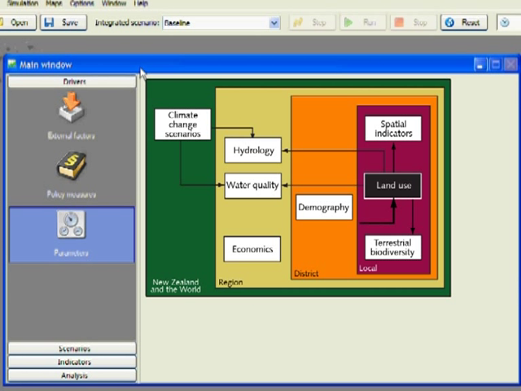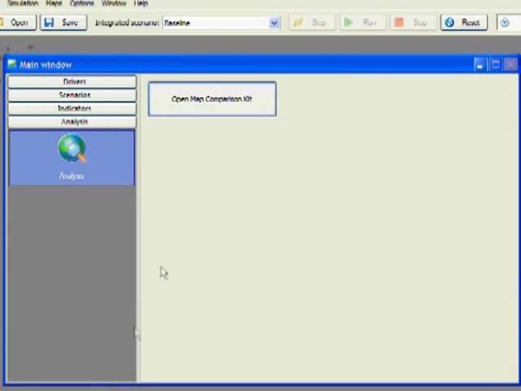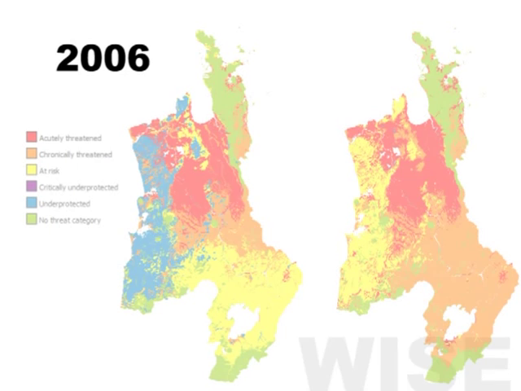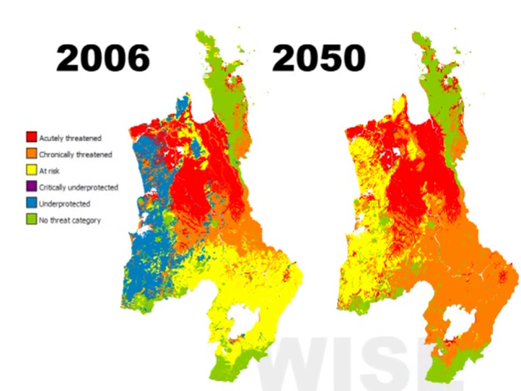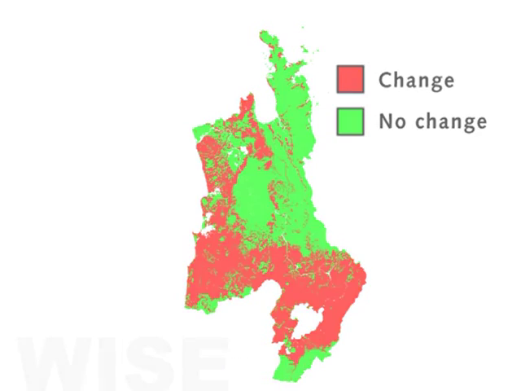Changes in various indicators over time and between scenarios can be compared, uncovering changes and trends that might otherwise be unnoticeable. Here we compare two maps showing threatened environments from a scenario as at 2006 and as at 2050, showing areas that have changed and areas that haven't in that 44-year period.